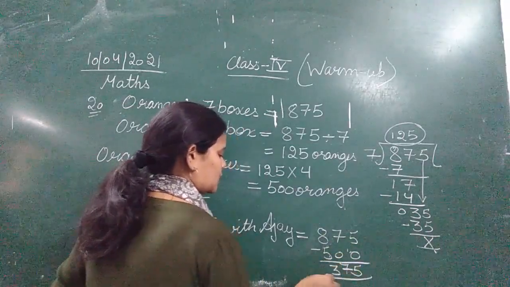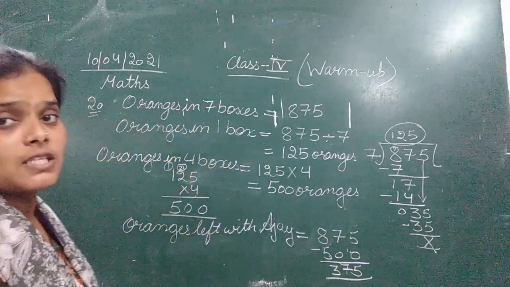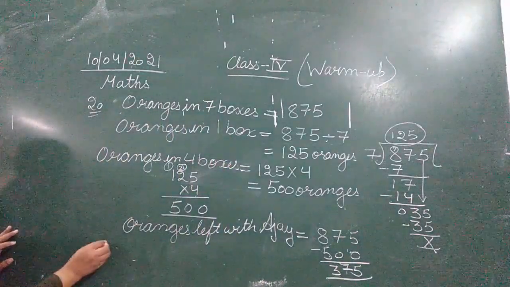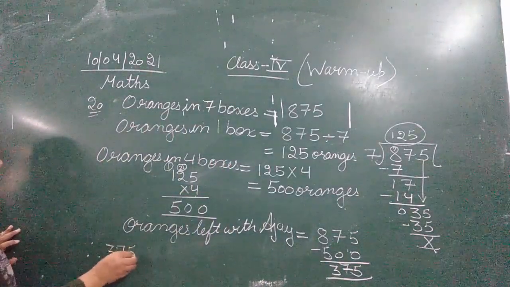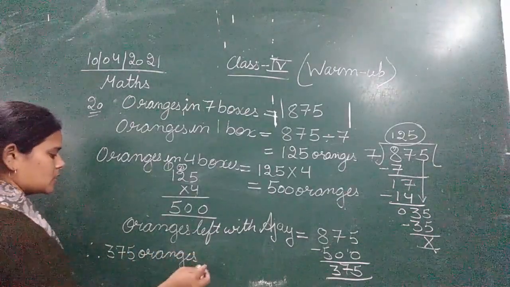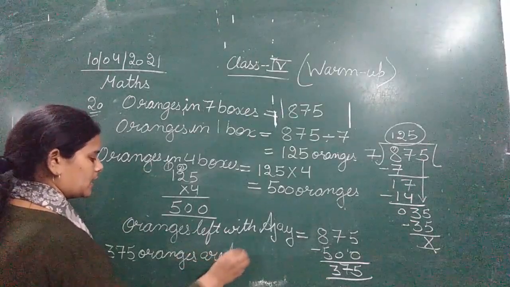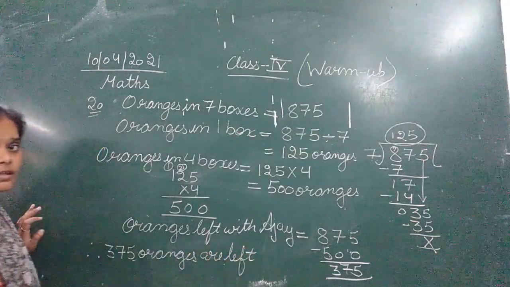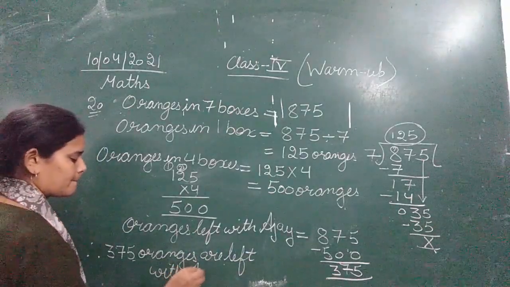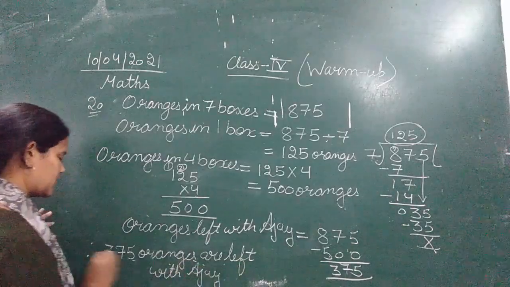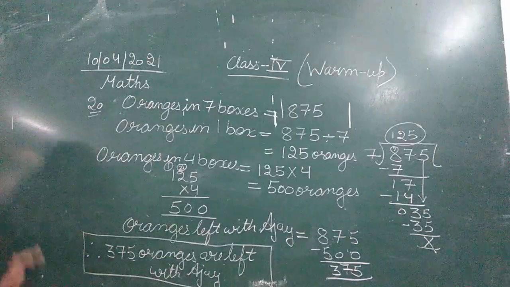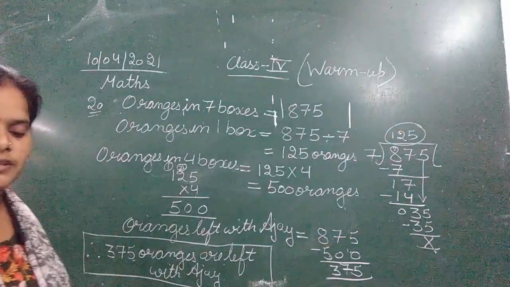375. नीचे लिखेंगे therefore 375 oranges are left with Ajay. Okay. This is the solution sentence. That's what I have written here. This is the number of oranges left with Ajay.